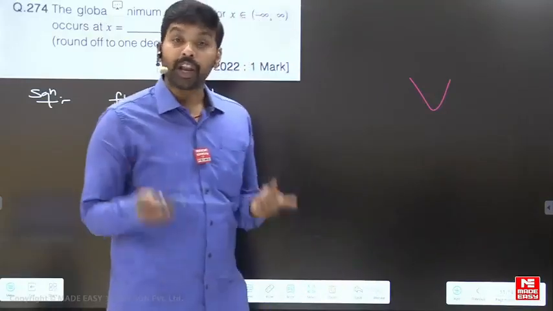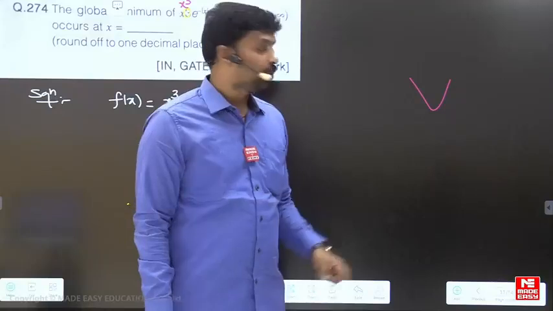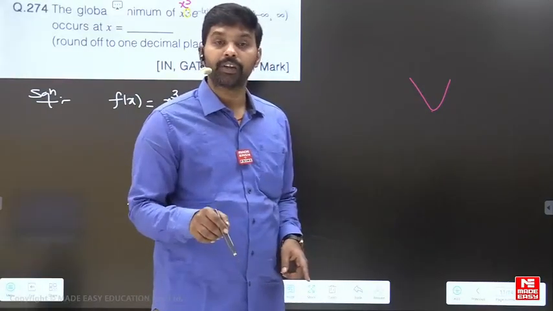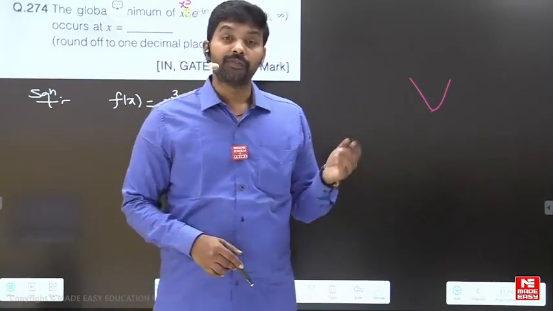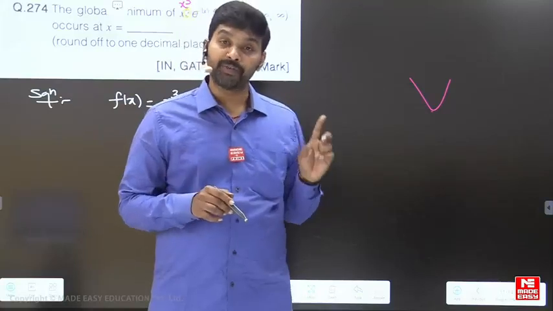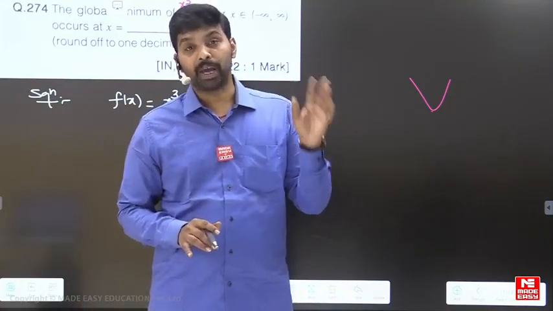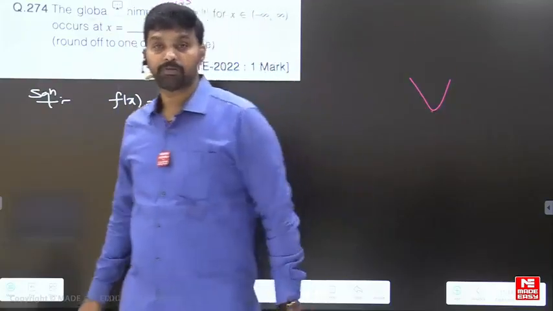Now we have to find out where it is a local minimum. So at this point, the local minimum is there. This is what I am trying to say. The function definition where it is maximum is different, and the local maximum and local minimum of the function are different. Both are different. Please don't mix up both.